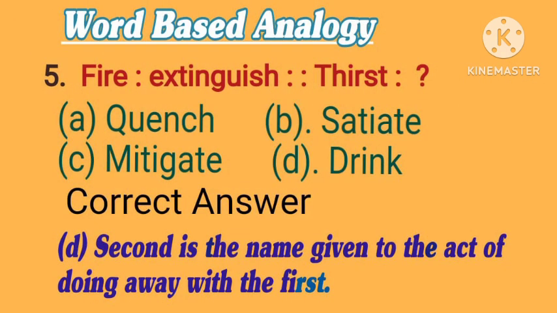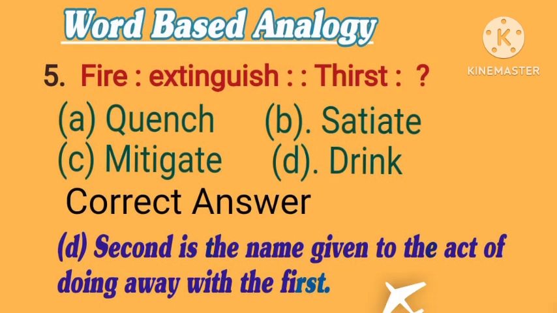5. Fire is to extinguish, as thirst is to what? Options are A. Quench. B. Satiate. C. Mitigate. D. Drink. Correct answer is A. Quench. Second is the name given to the act of doing with the first.